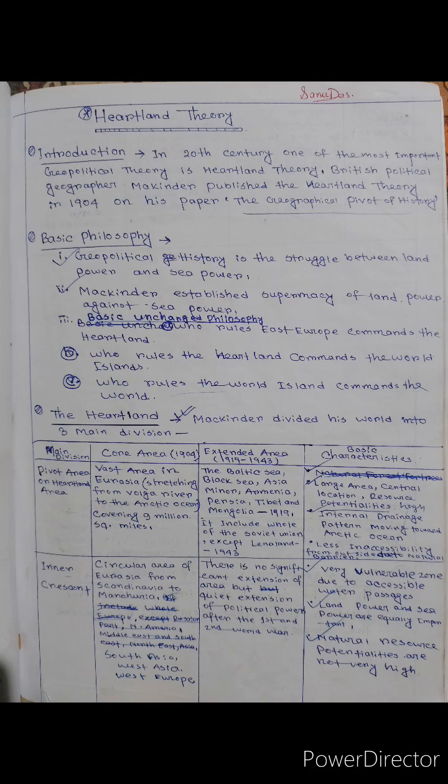The second is the inner crescent, a circular area of Eurasia from Scandinavia to Manchuria, including South Asia, West Asia and West Europe. In this region, Mackinder saw no significant extension of area, but quite an extension of political power after the First and Second World Wars. It is a very vulnerable zone due to accessible water passage, where land power and sea power are equally important. Natural resource potential is not very high.